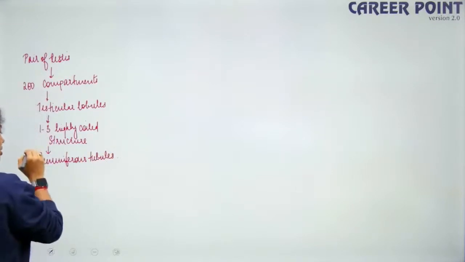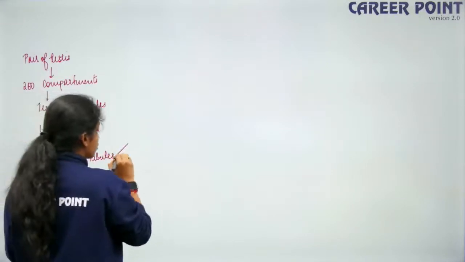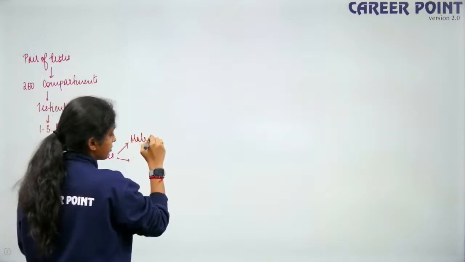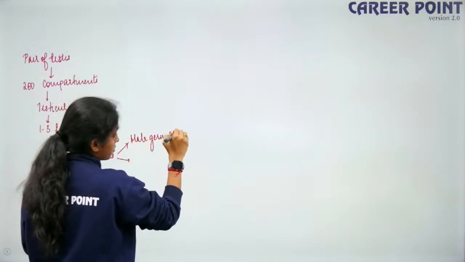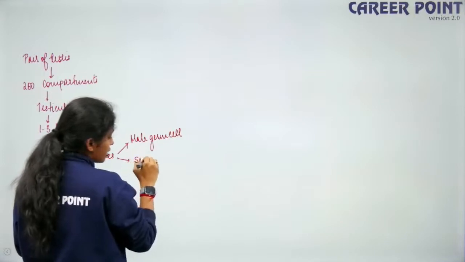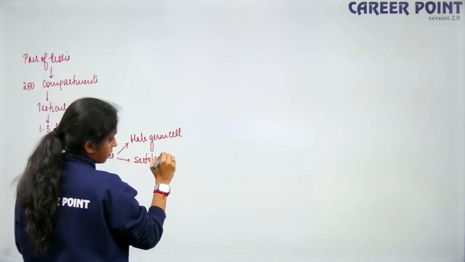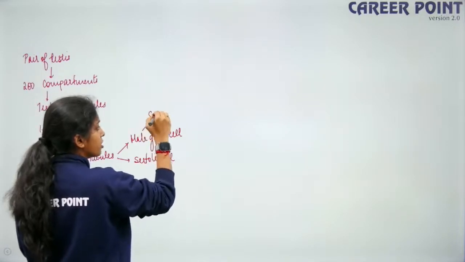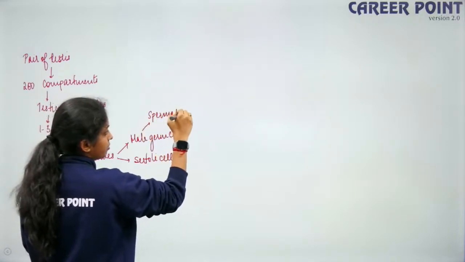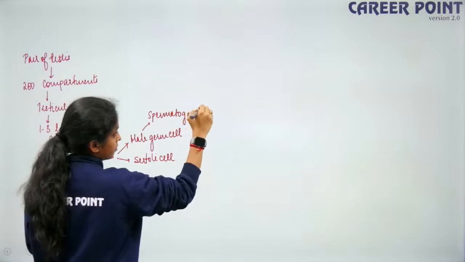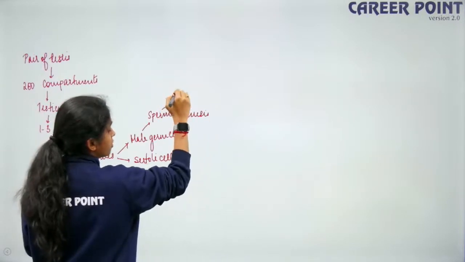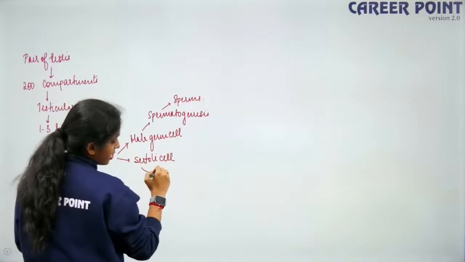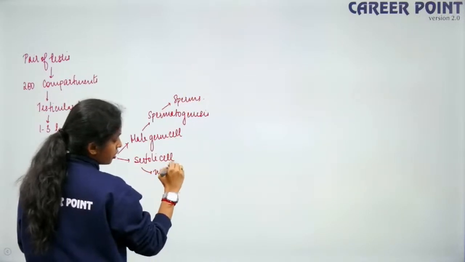Okay, so these seminiferous tubules have 2 types of cells. One is your male germ cell, the other one is your Sertoli cells. The male germ cell undergoes spermatogenesis to form sperms, and the Sertoli cells nourish the male germ cells.